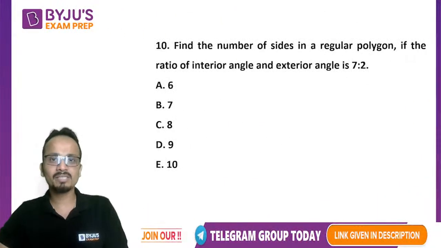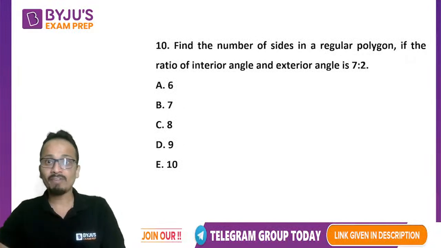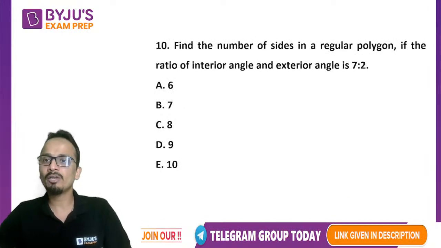Question number 10. Find the number of sides in a regular polygon if the ratio of interior and exterior angle is 7:2.